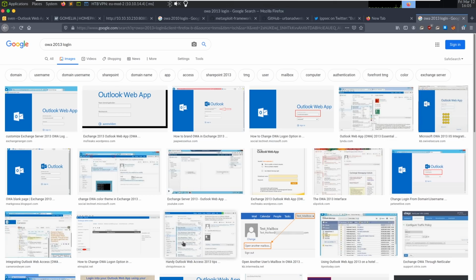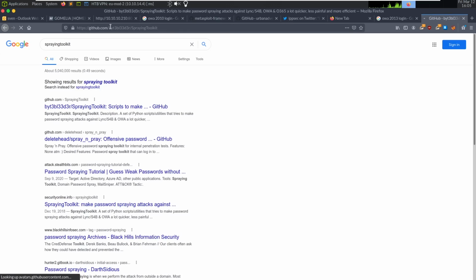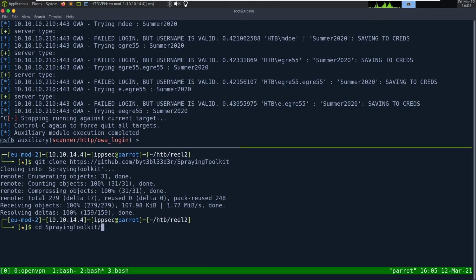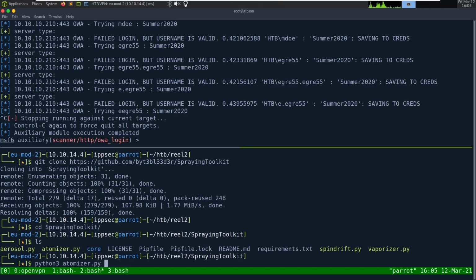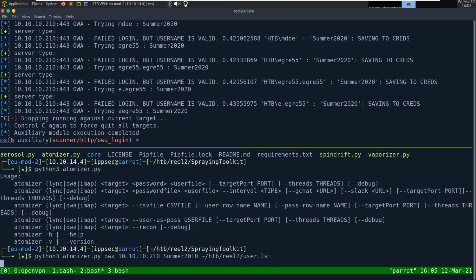The other thing you could do is go to Spraying Toolkit and use this, a Python script that also works pretty well. So if we git clone this, go into Spraying Toolkit, Python 3 atomizer. Do I have everything? I do. So this will spray Lync, OWA, and IMAP. So we can do OWA, the target 10.10.10.210. The password, let's do summer 2010. The user file, let's do HTTP, real2, user.lst.